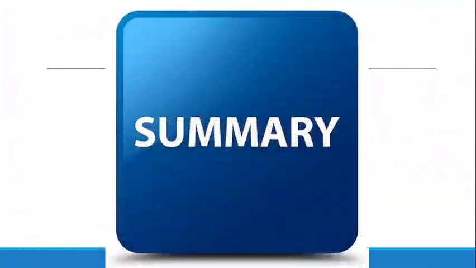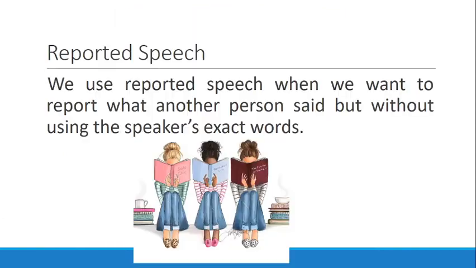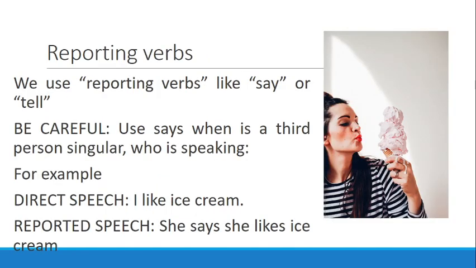Okay, we're going to summarize this lesson a little bit. We said that reported speech is used when we want to report what another person said, but without using the speaker's exact words. Now, something important is that we have some reporting verbs, for example, say or tell. When we want to use say for the third person singular, we are going to say, for example, "I like ice cream," and we are going to report, she says she likes ice cream, right?